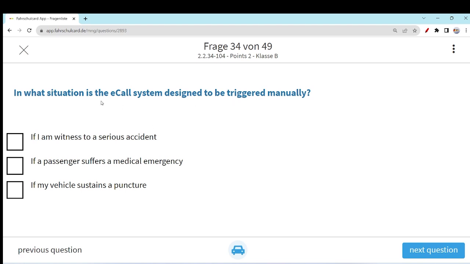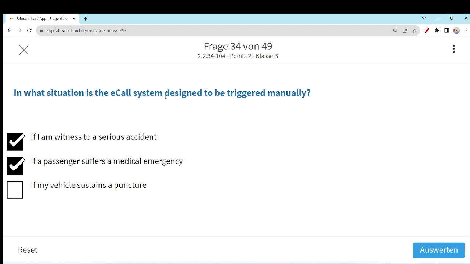If I am a witness to a serious accident, I saw it myself, and I am not sure what is happening, then I can call 112 or SOS, and inform them that an accident has happened here, and describe the condition of the roadway and the people. If a passenger suffers a medical emergency, similarly these e-calls or emergency calls are made to save the life of the passenger.